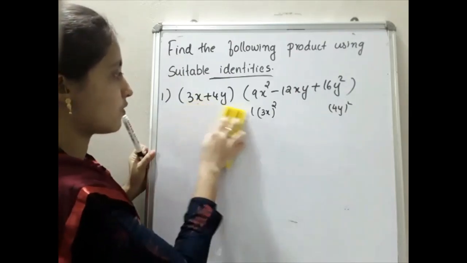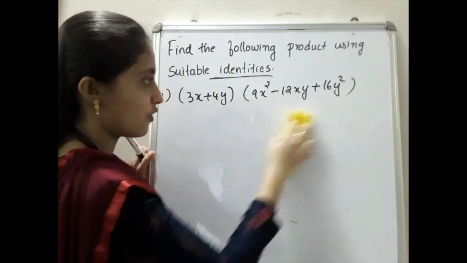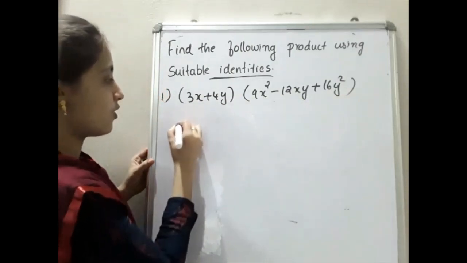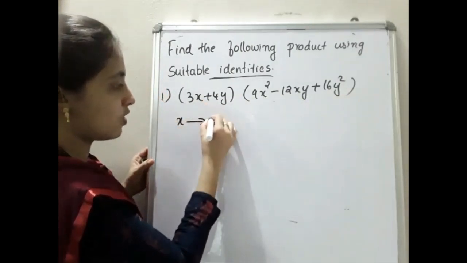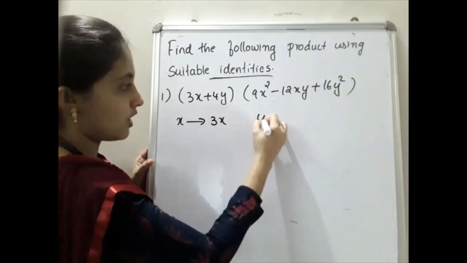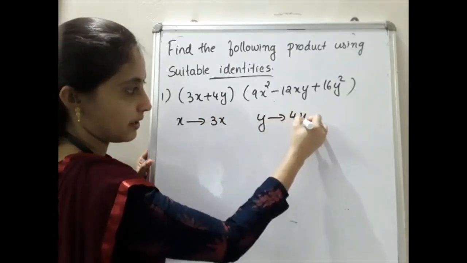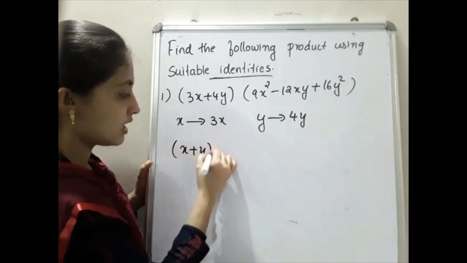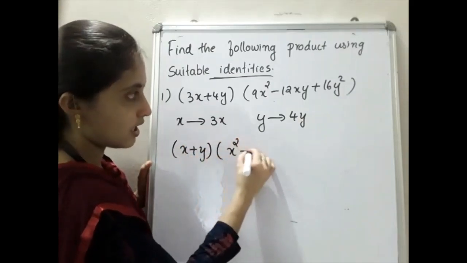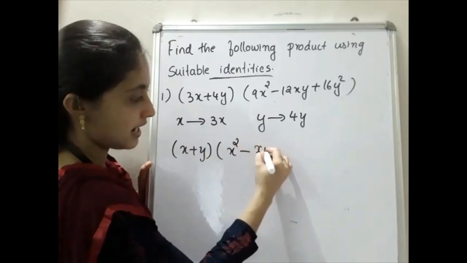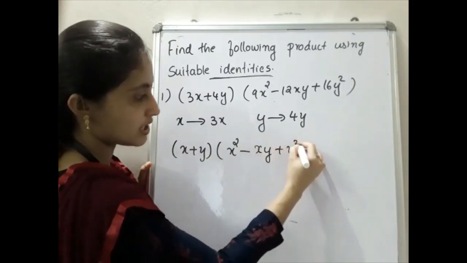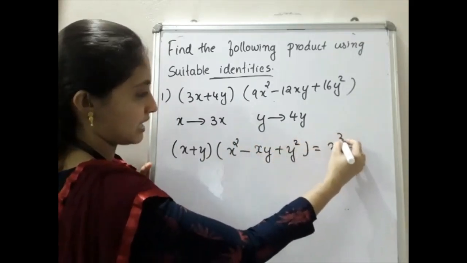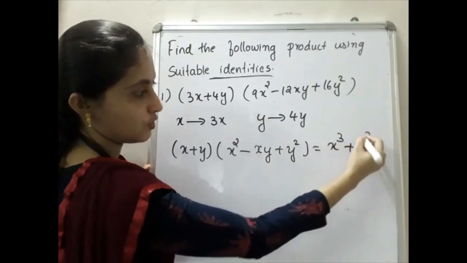For that purpose, first of all you have to write x changes to 3x and y changes to 4y. So how can we write that? (x + y)(x² − xy + y²) is equal to x³ + y³. Clear?